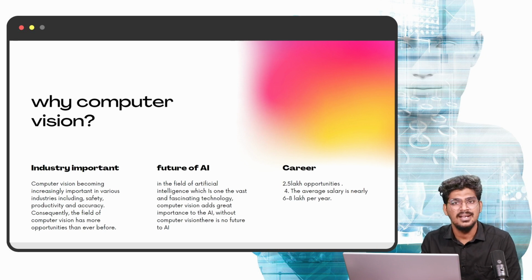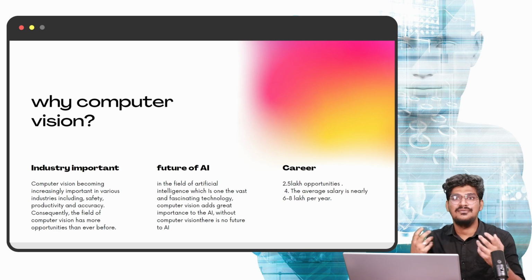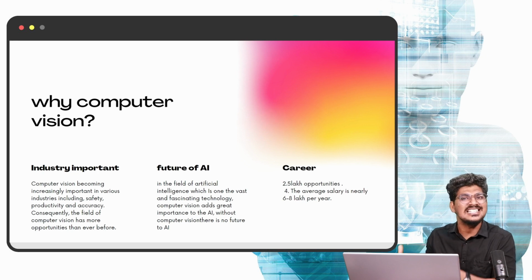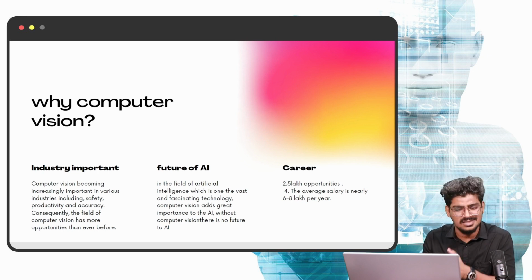For making a payment, we need computer vision technology. For sending a filtered picture, we need computer vision technology. In the banking sector, healthcare sector, in every sector we are using computer vision technology. That is needed because it is very helpful for humans. I'm very comfortable with this kind of technology, in the sense that humans can do the work in an easy way. Yeah, this is the technology. That's why we need it.